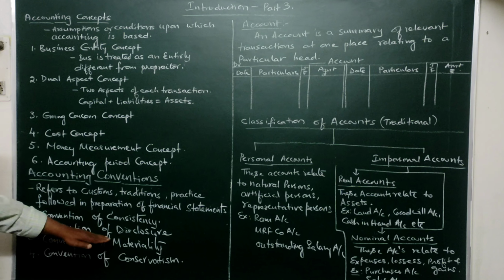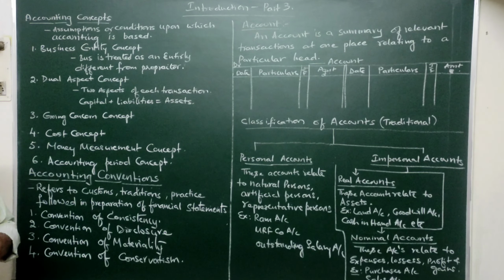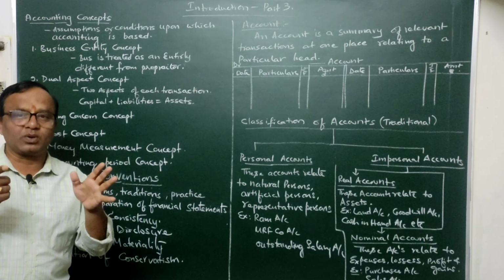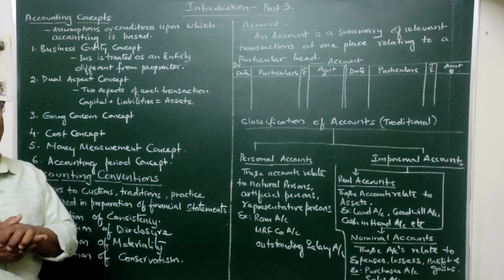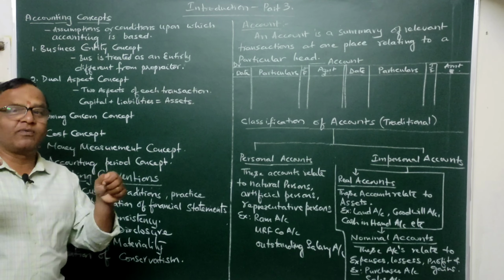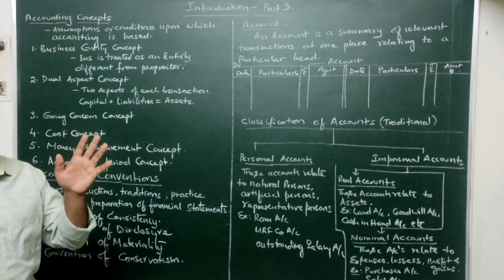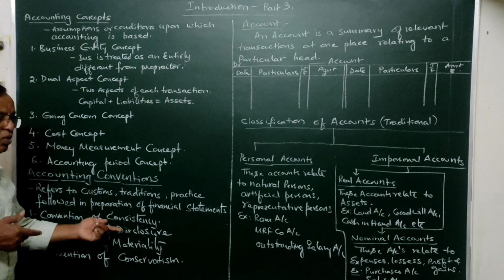Next, convention of disclosure. It says that our books of accounts should be able to disclose every piece of information needed by the users of the books of accounts. In other words, the people who use the accounting information should be able to get every factual piece of information relating to the business from our books of accounts. So that is called the convention of disclosure.